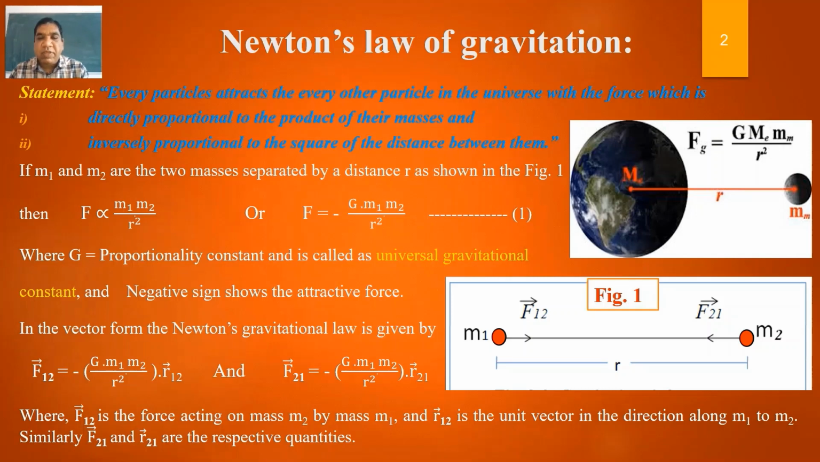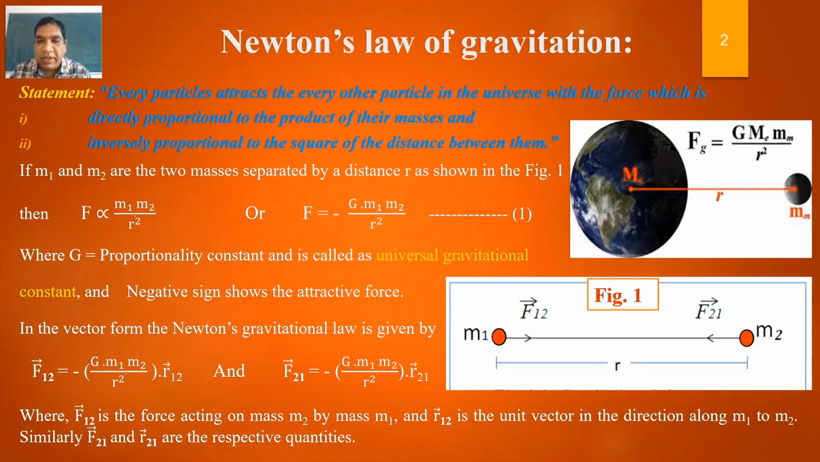Now let's see what is Newton's law of gravitation. First, we will see the statement of Newton's law of gravitation. Every particle attracts the other particle in the universe with a force which is, number one, directly proportional to the product of their masses and inversely proportional to the square of the distance between them.